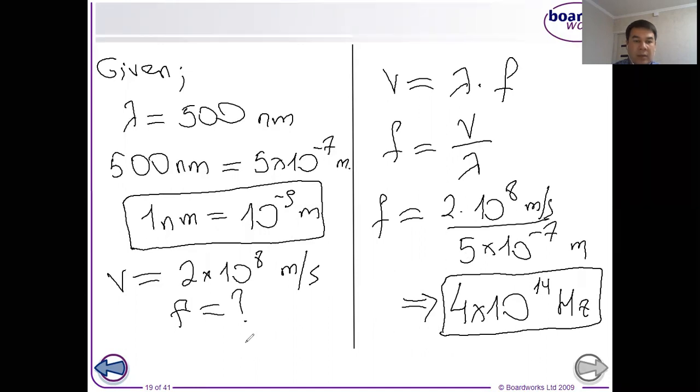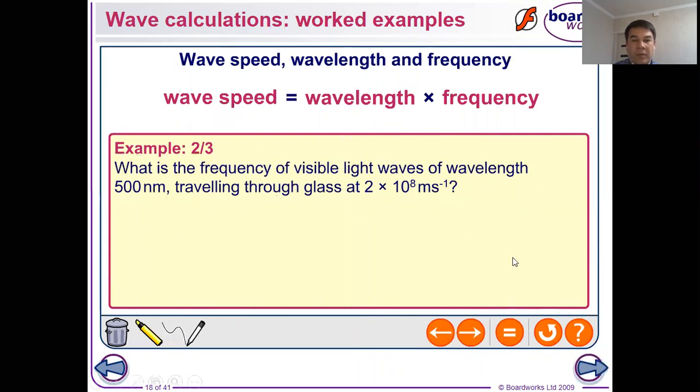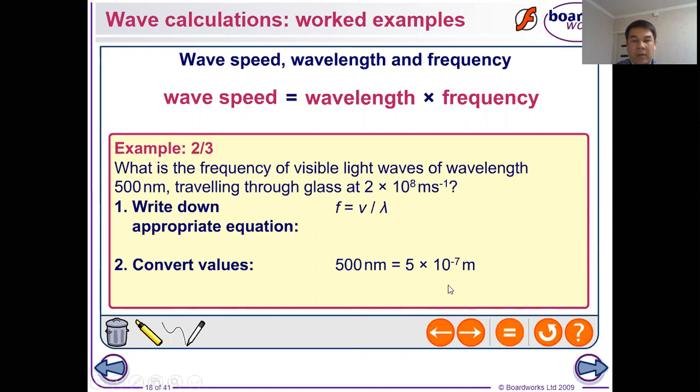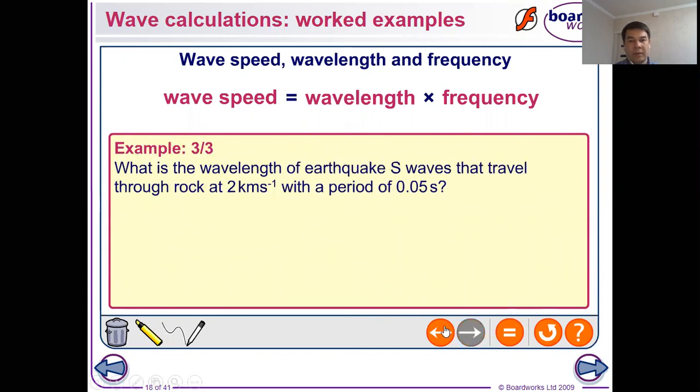And let's go back to our example. Let me clear the drawings. So we will see the result. You can see that they are converting the nanometer into meter, and 4 times 10 to the power of 14 hertz is our result. So you may also look at this solution. And dear students, now we have the last example, the last question, which we have to solve with you.